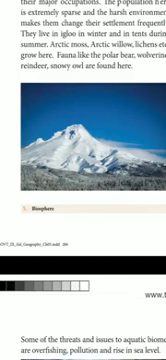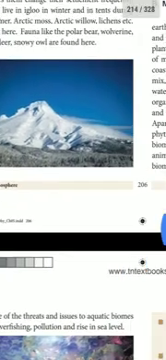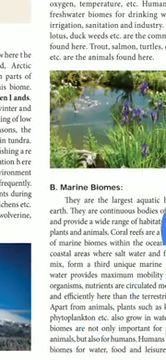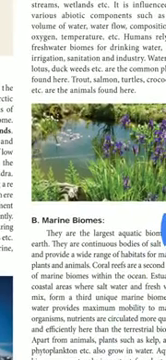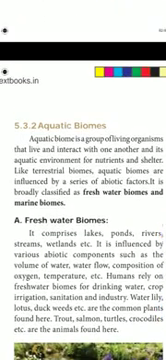Next, did you understand about these five biomes? What are the five biomes? Once again we can recall: tropical forest biome, tropical savanna biome, desert biome, temperate grassland biome and tundra biome.